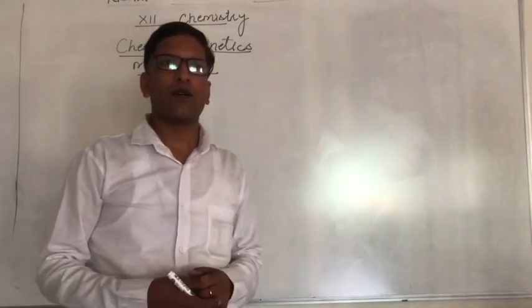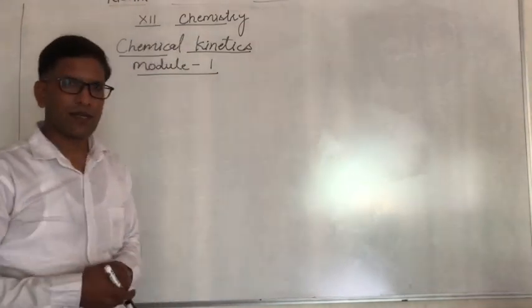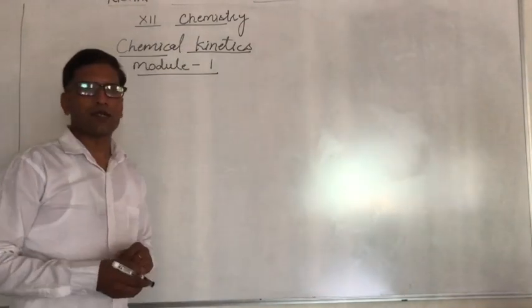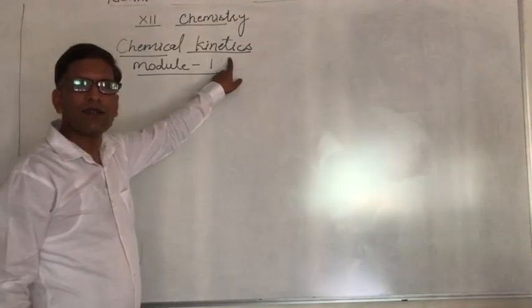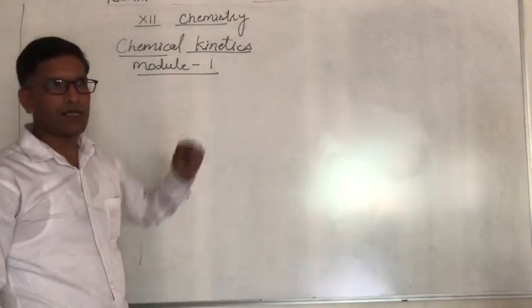We know what chemical kinetics is. Chemical means chemical reaction and kinetics means the speed and the rate.